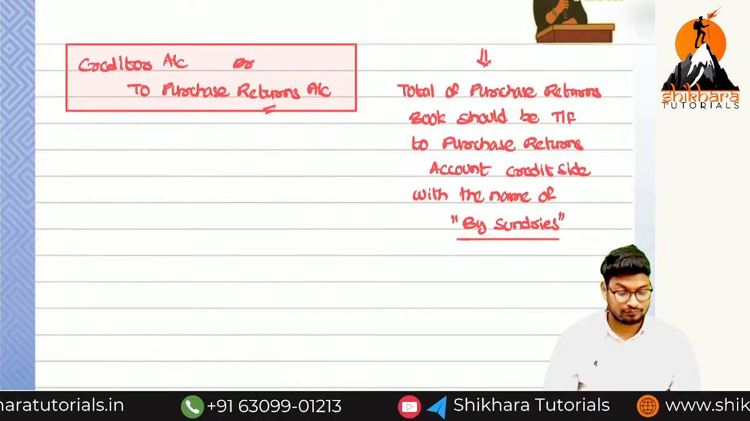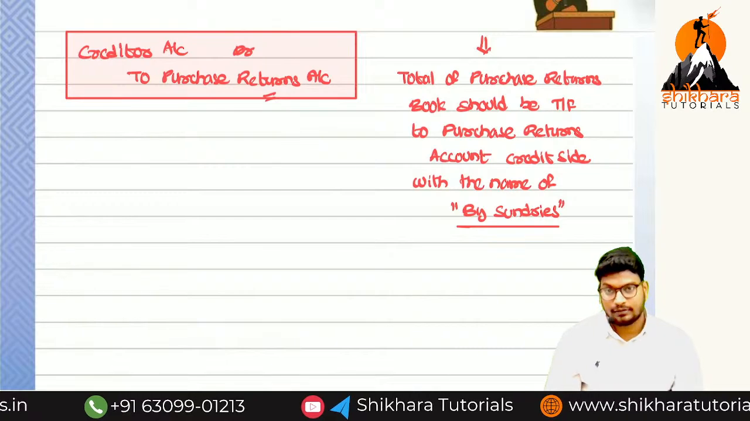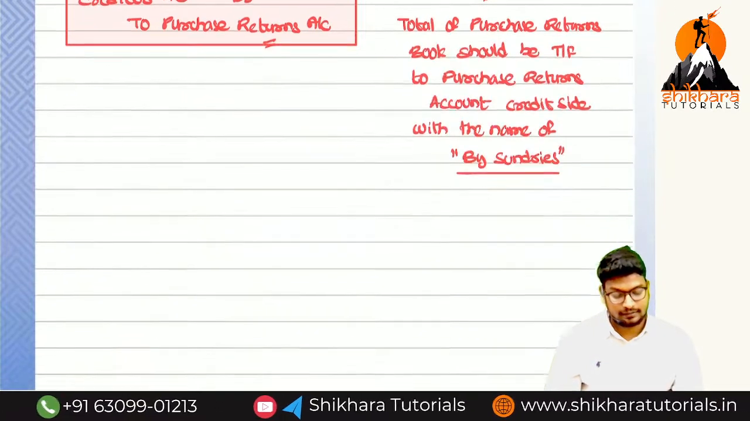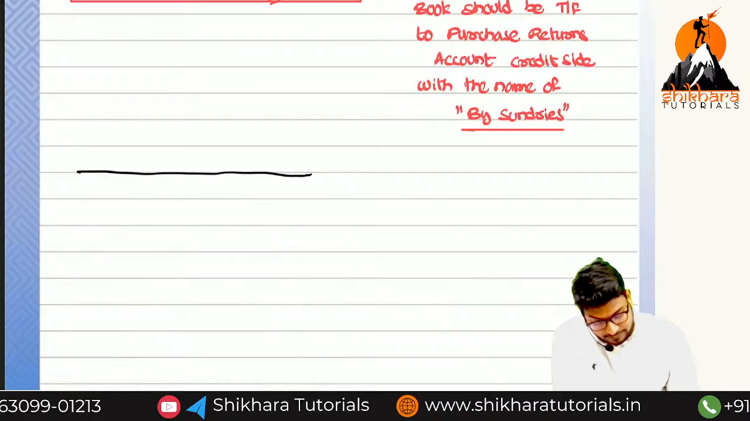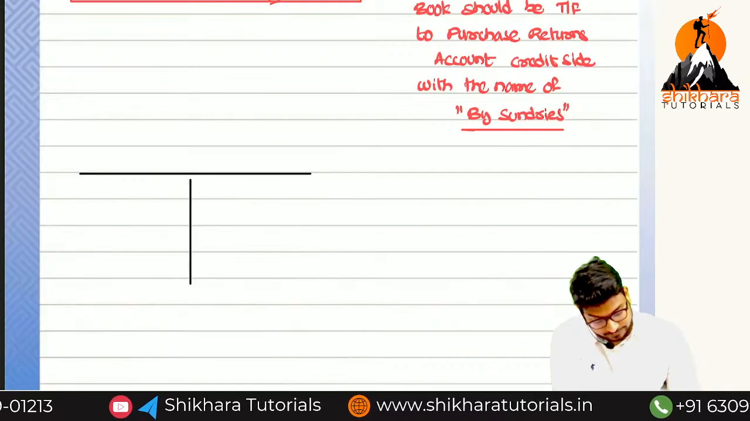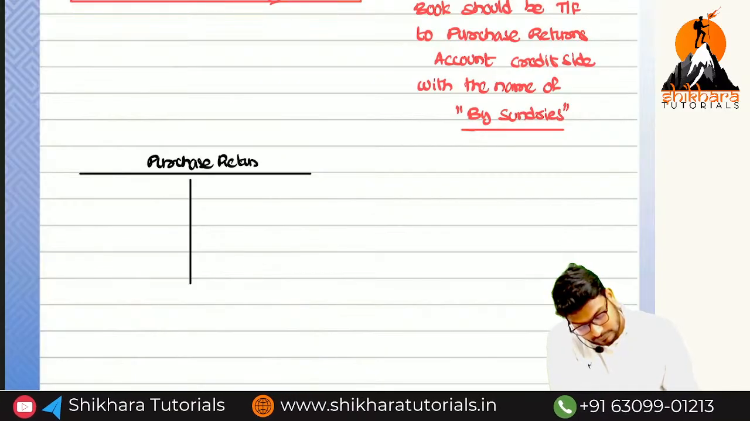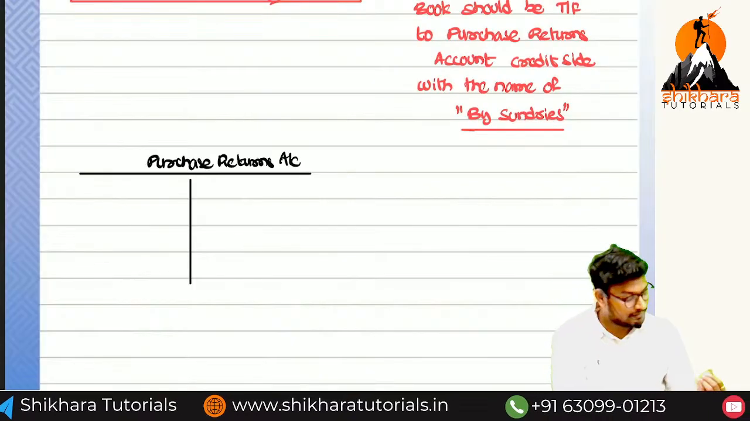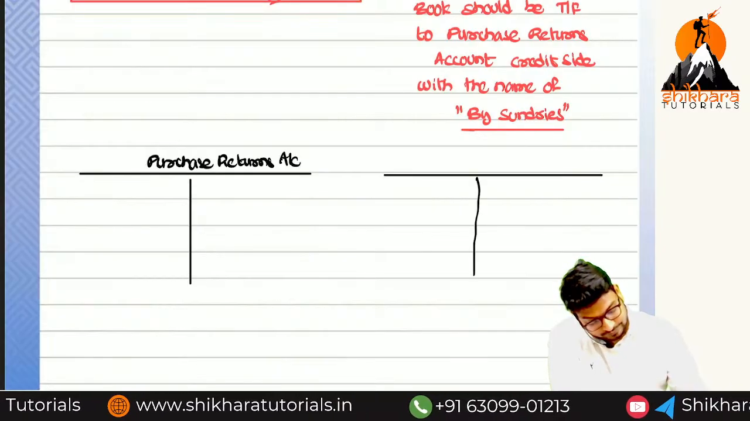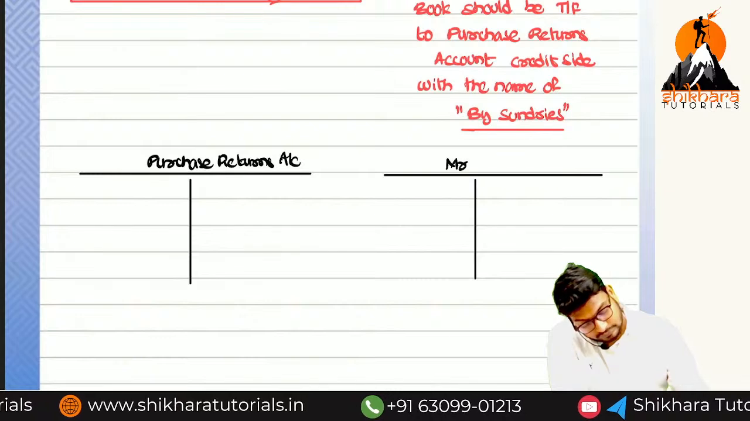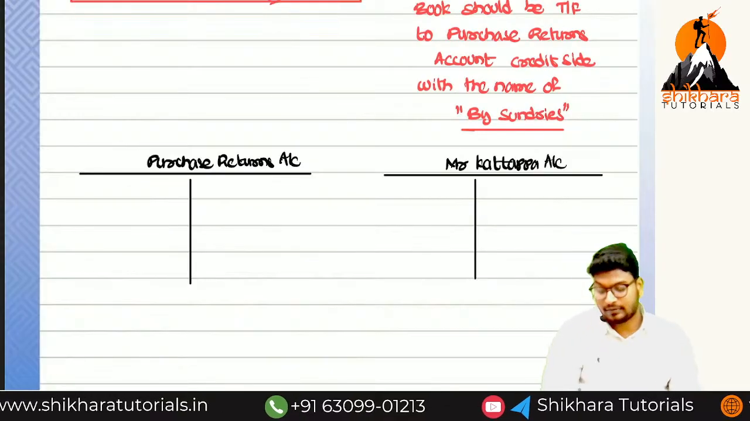Okay, so next we need to prepare how many ledger accounts? 3 ledgers. Okay, because how many parties are there? 2 parties. So next open the ledger accounts. What is the first ledger? Purchase returns. What is the second account? Kattappa and Ballal Deva. The Kattappa account. What is the third account?